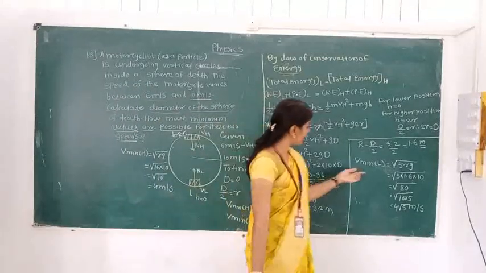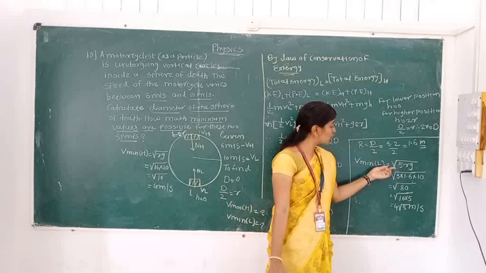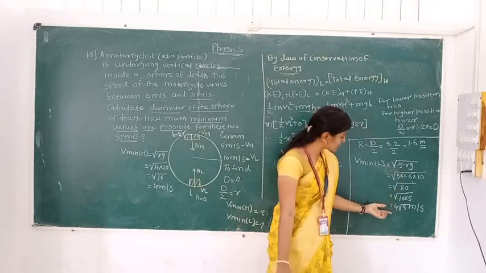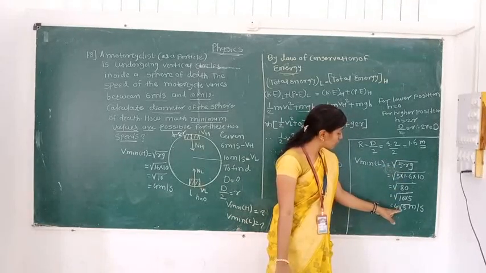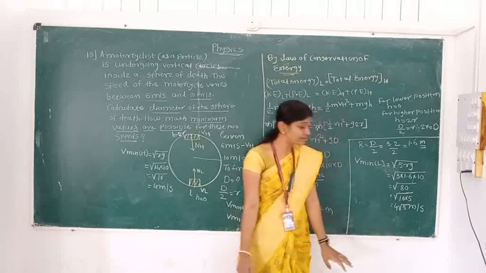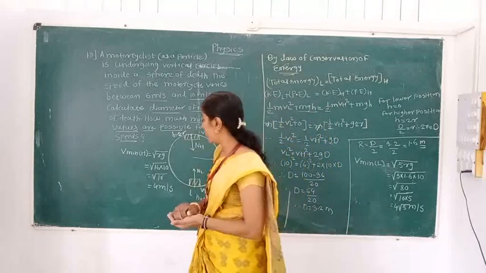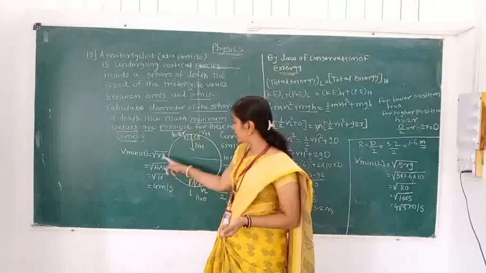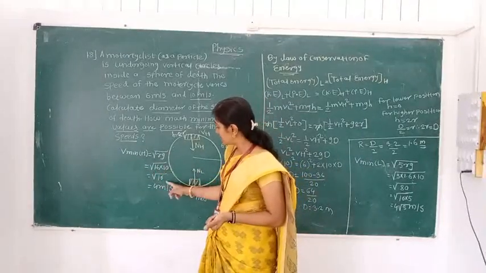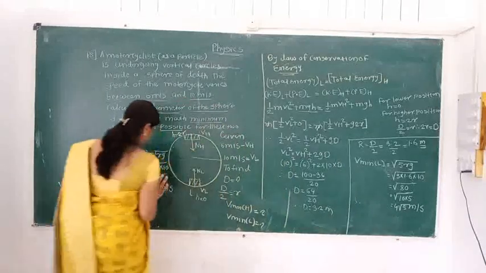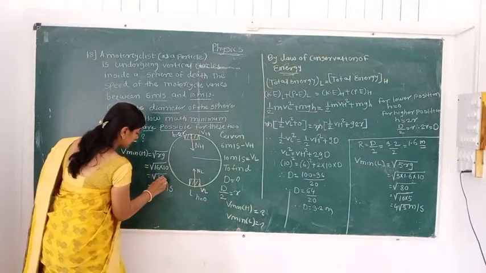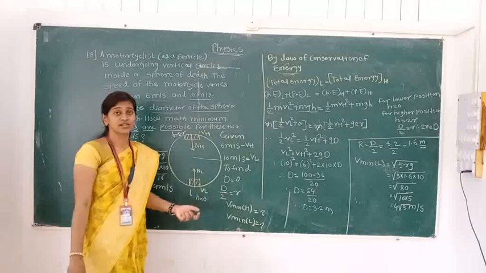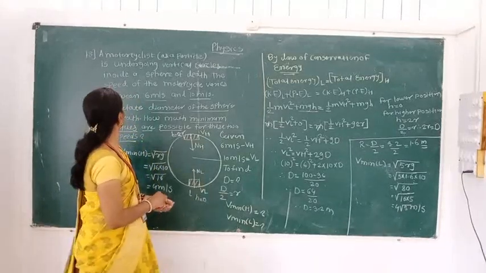So V minimum at the lowest position is root 5 rg. By doing the substitution, here 4 into root 5 meter per second is the minimum speed at the lowest position, and here is the minimum velocity at the highest position, root rg. By putting this, 16 is here, and taking the square root, 4 meter per second. So this way we have completed the first example.